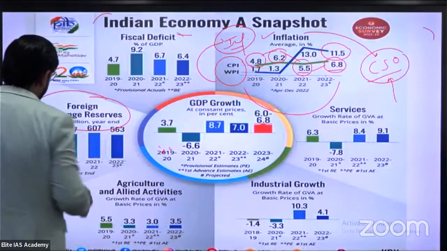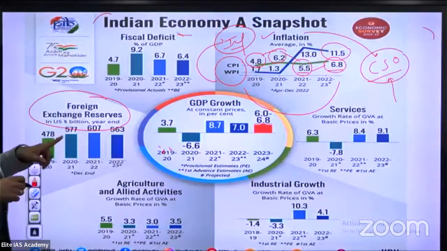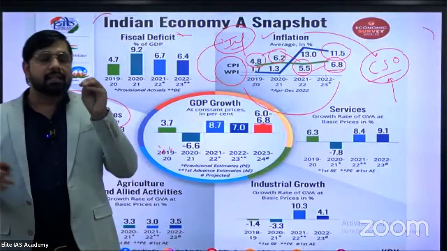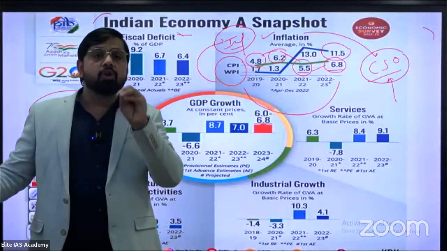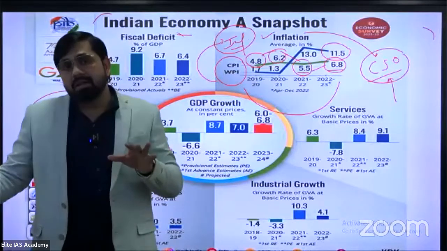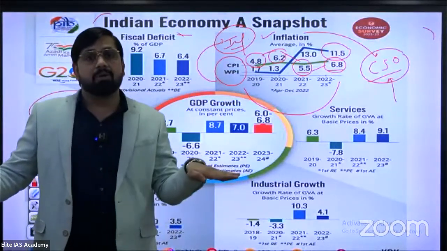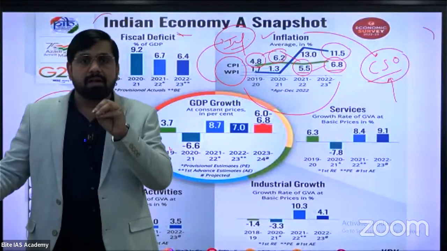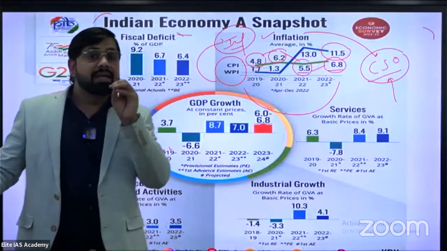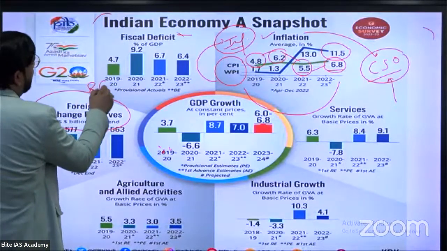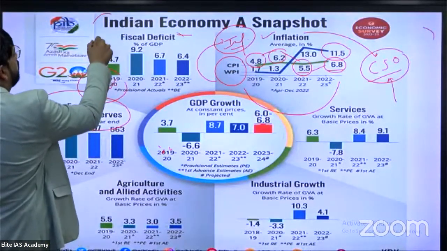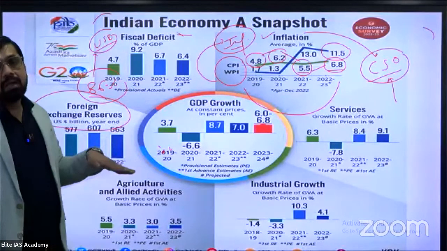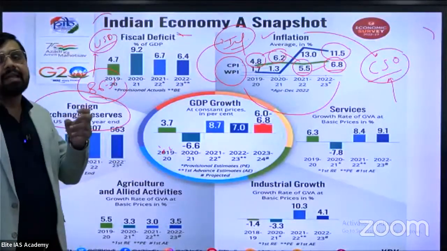Foreign exchange reserve. In 2019, our reserve, especially in terms of dollar, you know very well, the Indian government made an effort at the international forum to make the rupee a global currency. What's the main reason? To minimize the dependency on dollar, because in our current affairs class, we already learned that in the total invoices of India in terms of export and import, 86% of payment is done in the form of US dollar. So to minimize the dependency on dollar, the Indian government made an effort to make the rupee a global currency.